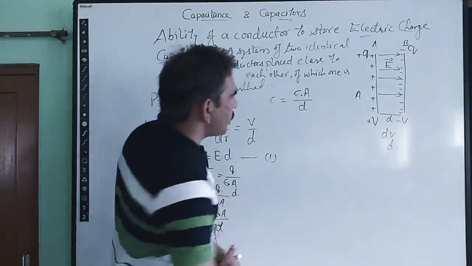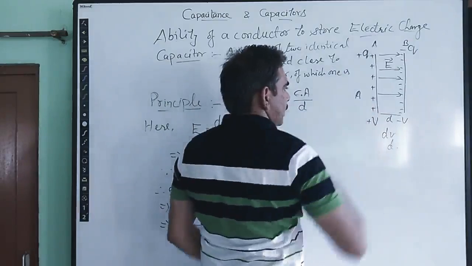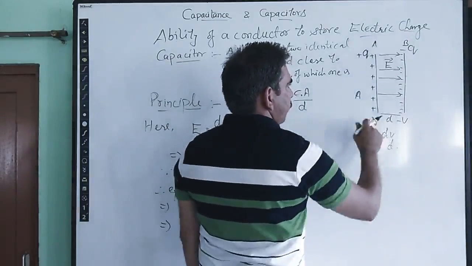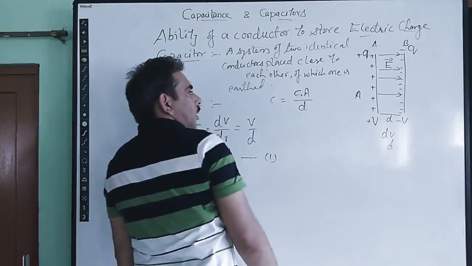What if we are using a medium other than air? For example, some dielectric medium of dielectric constant K which completely fills the space between the two plates.